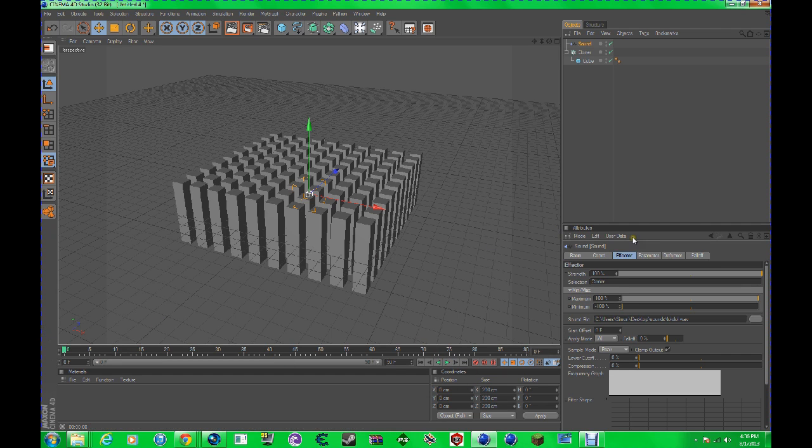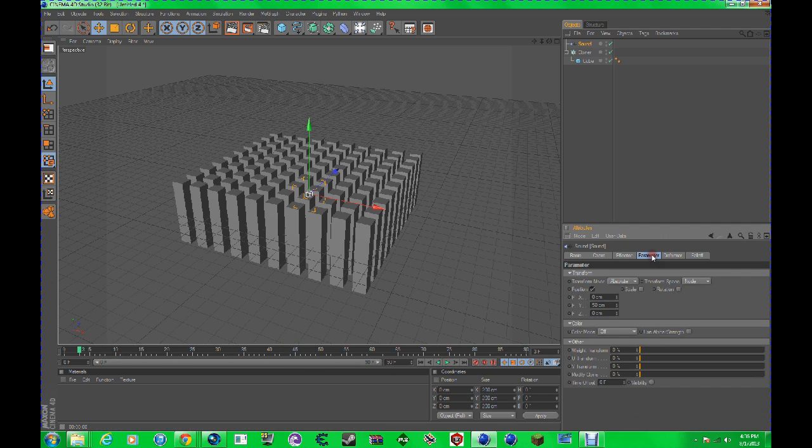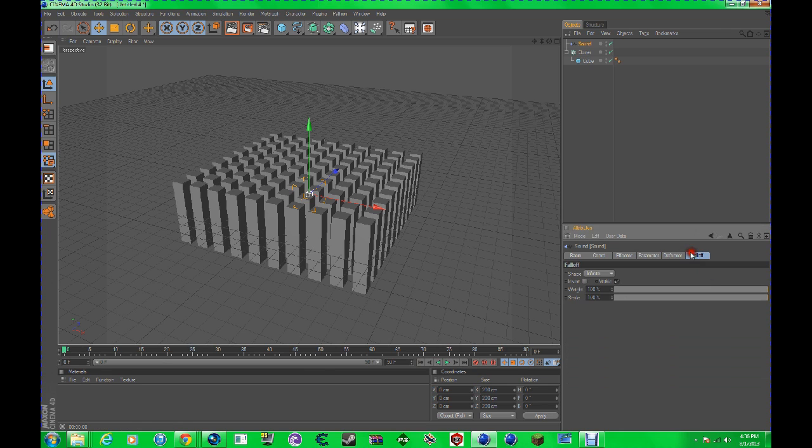I'll play it, and I'm not getting anything. So I'm going to double check that the effector is under the Cloner and it's playing a WAV file. I do not know why that's not working. Apply mode step, that's important. It's still not working, so let's go into Parameters. Absolute, I can just go relative, just like I did before. That's still not working.